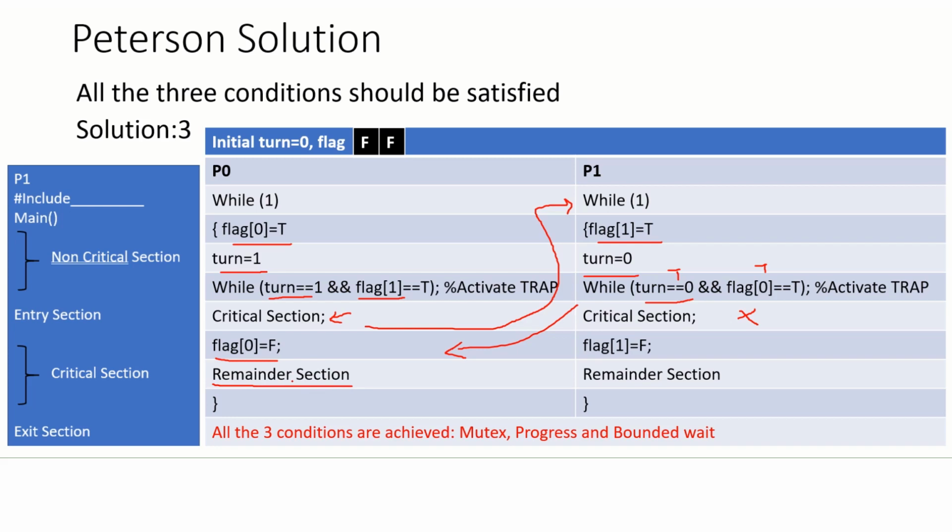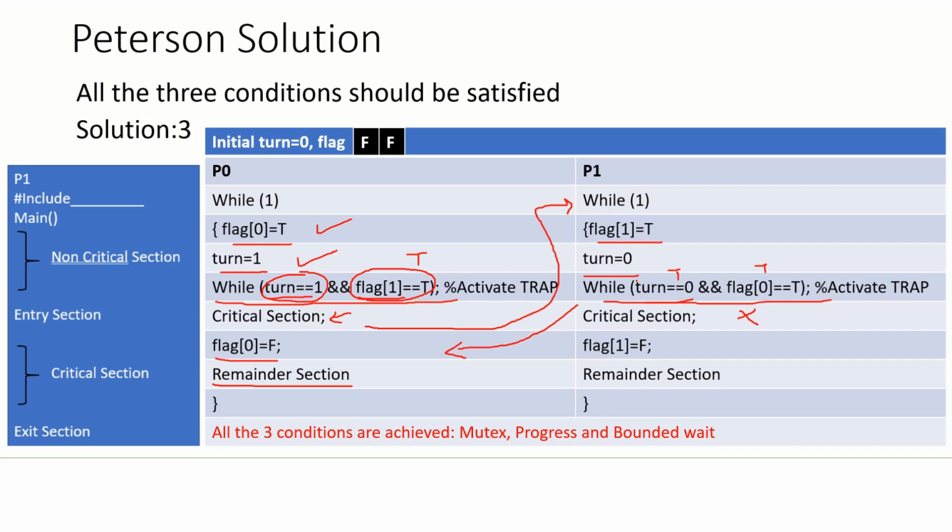Okay, now if P0 enters into execution a second time, what will happen? It will again set flag 0 equal to true, turn equal to 1. Now what will happen here? The turn value is 1, that is true, but flag 1 equal to true is also true because it is already set by P1. So this entire condition becomes true, and because of that P0 cannot enter the critical section. Okay, so whenever P0 releases the control, P1 will execute the while statement.